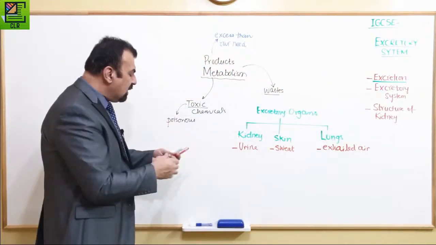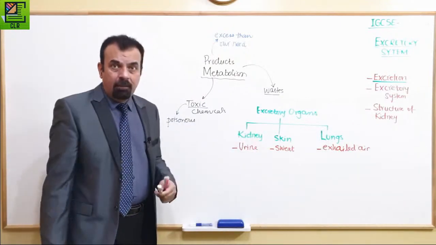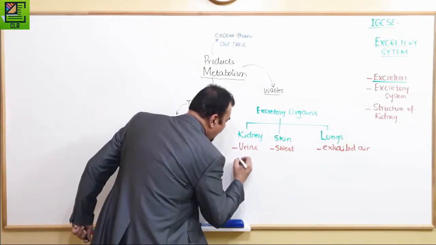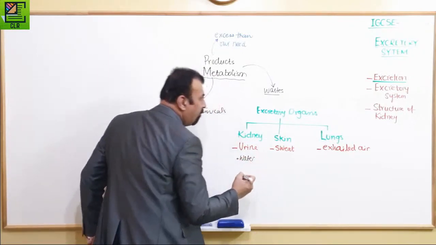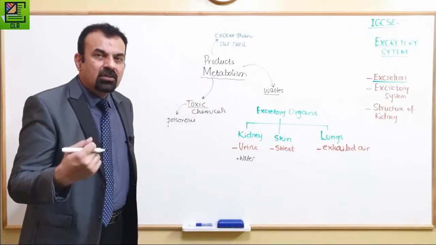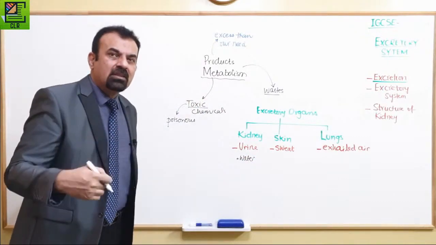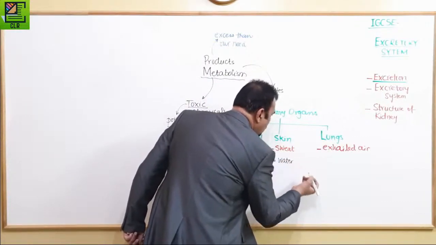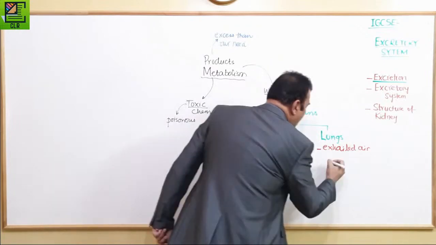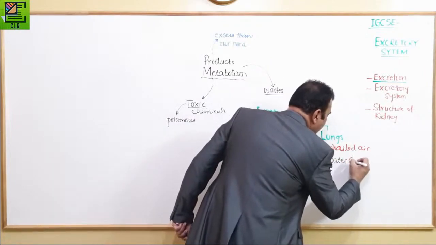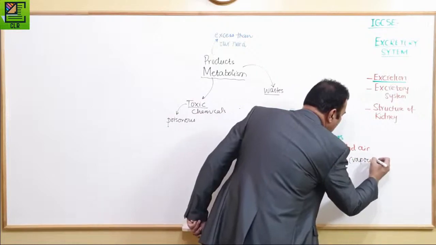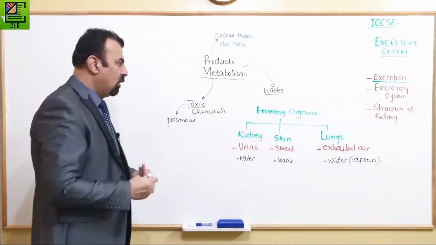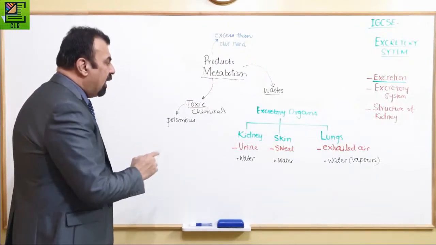What does urine contain? All of these three, remember this, all of these three contain water. Are we producing that much water? Answer is yes. There are many chemical reactions in which we produce water, and those chemical reactions are called condensations. Okay. So sweat also contains water, and lungs also contain water, but remember that the water present in lungs is in the form of vapors. So we have water vapors once we are exhaling through our lungs.